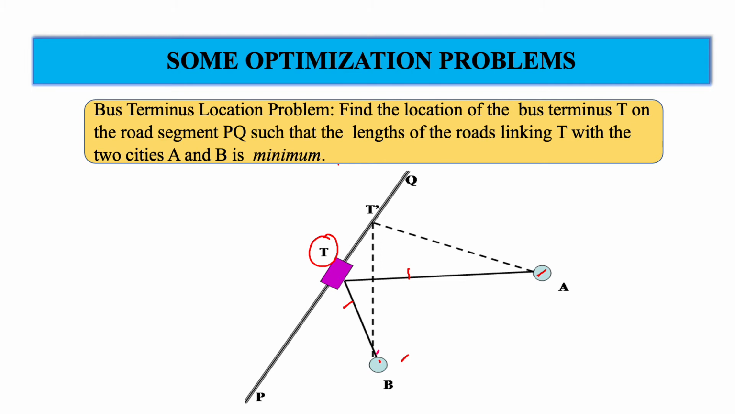Now you might have seen a similar problem in geometry earlier and also would have solved it using some geometry ideas, but this problem can also be posed as an optimization problem. And now the problem can also be extended to say 3 cities or 4 cities.